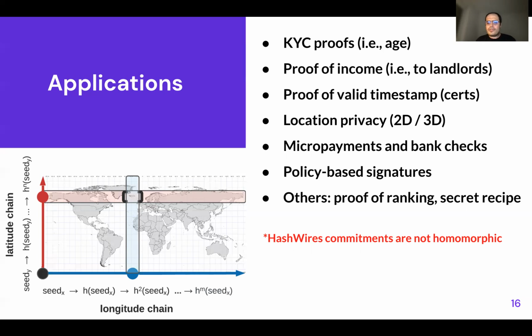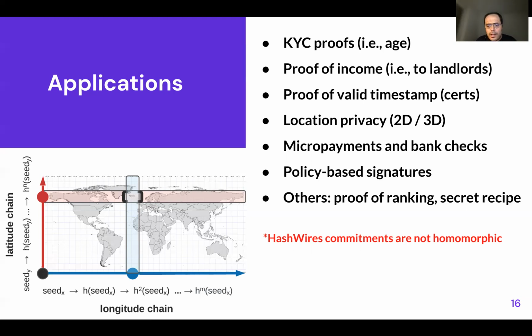Finally, there are some interesting applications in proof of ranking, like for games or for your CVs. You might not want to reveal that you were fourth in your school, but you want to prove that you were, I don't know, in the top 10. The same thing for a chess game or something. And there is also the food industry or the drug industry, for secret recipes. Imagine that you want to prove that you meet the regulations, but you don't want to reveal all of your recipes, not everything.